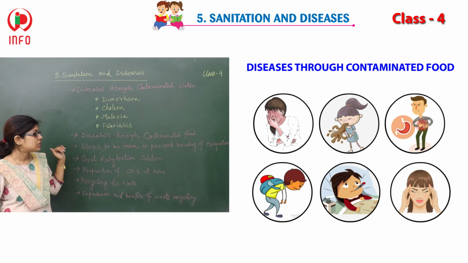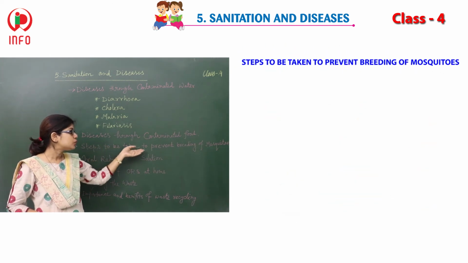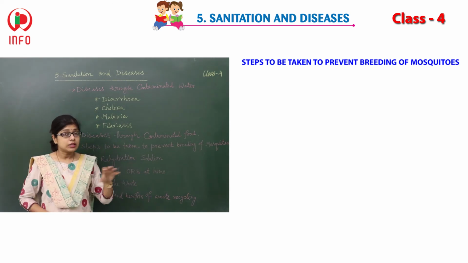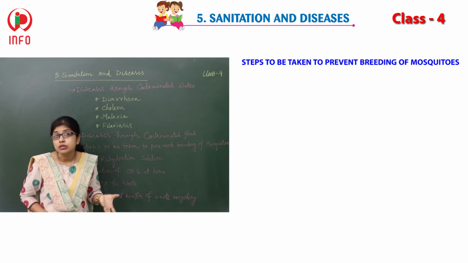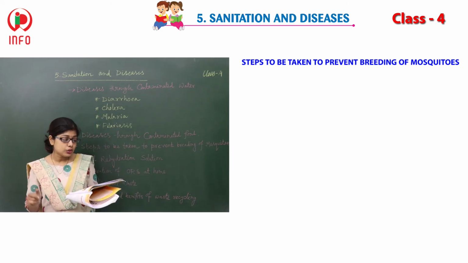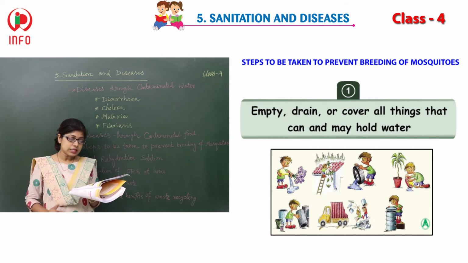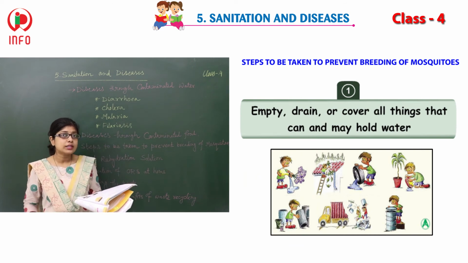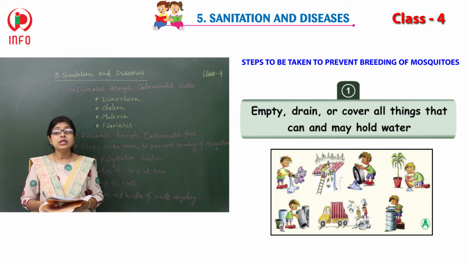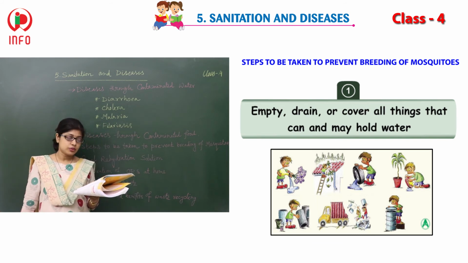So now it is time to prevent them. Steps to be taken to prevent breeding of mosquitoes. If you can control them, the diseases spread by them also won't be able to spread. So what can you do? First thing, empty drains or cover all things that may hold water. Any container which can hold water, you should keep upside down, like this.